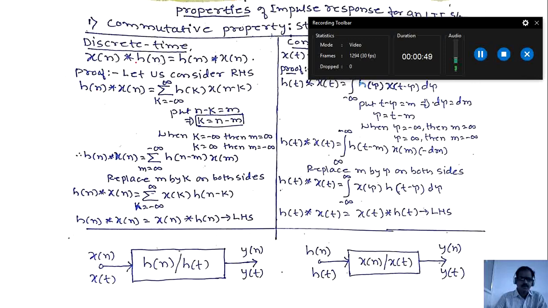Just I want to explain the convolution formula. x of n convolved with h of n is given as summation k equals minus infinity to plus infinity h of k into x of n minus k. So this we rewrite as h of n convolved with x of n, because x of n convolved with h of n is sigma k equals minus infinity to plus infinity x of k h of n minus k.